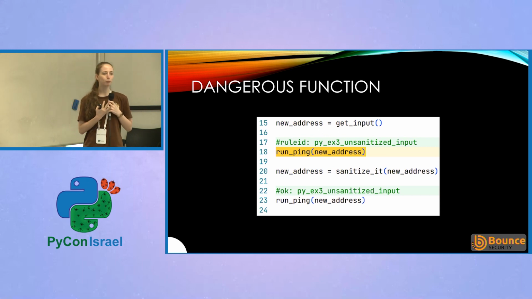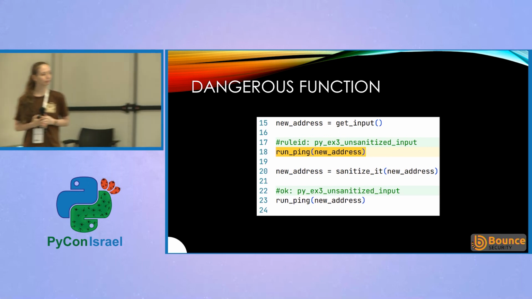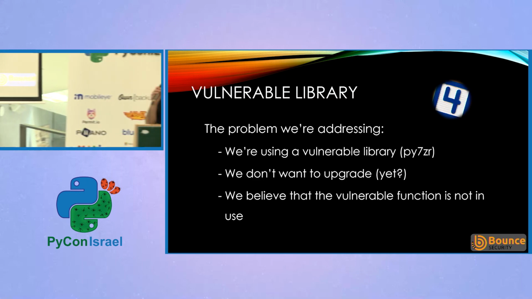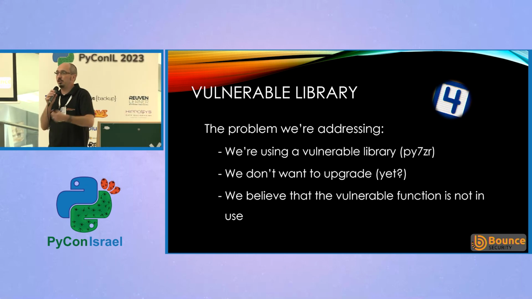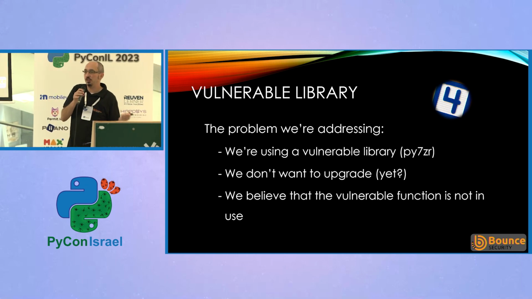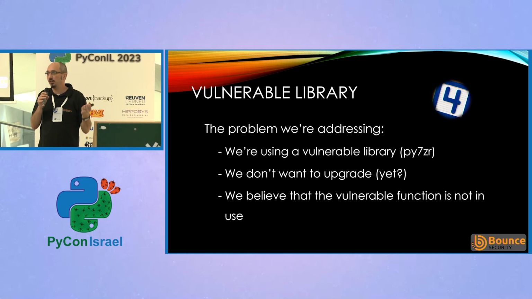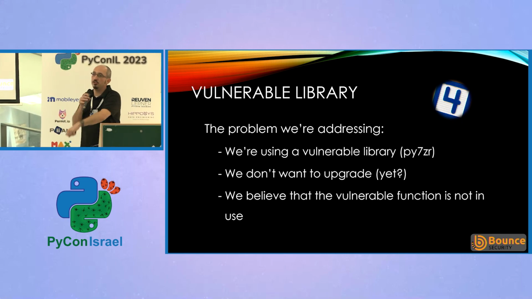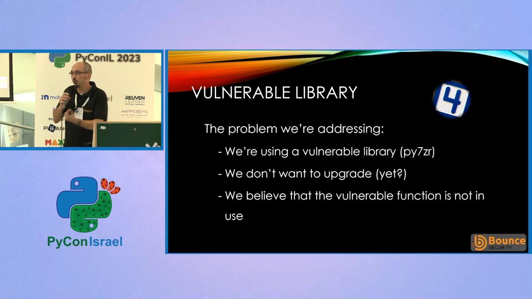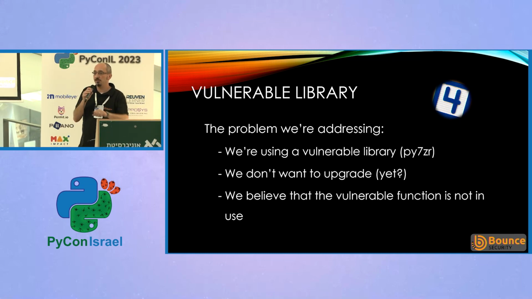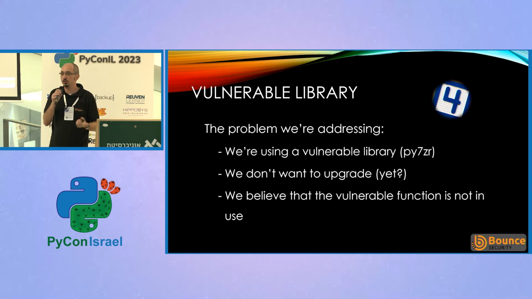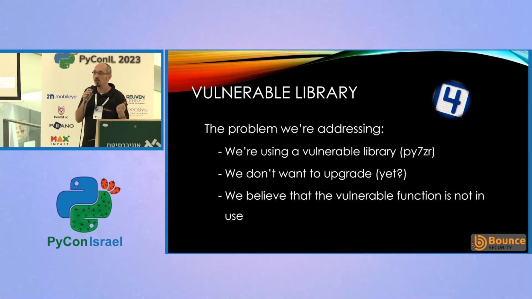And to our last example. Okay. So example number 4 is about a vulnerable library. This one's a little bit different now. In this situation, we want to be able to save game files from our cat chess game, store them in a compressed file, and then decompress them afterwards. So in order to support file compression and decompression, we're using a wrapper around the 7-zip application called Py7ZR. Unfortunately, we've got a vulnerable version of that library.